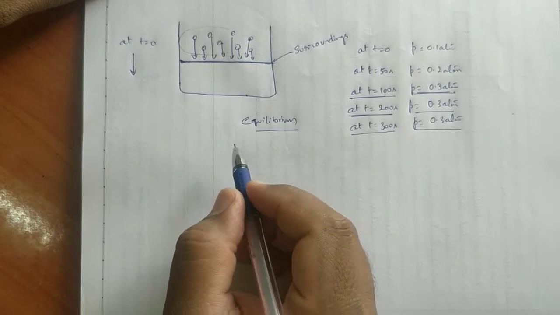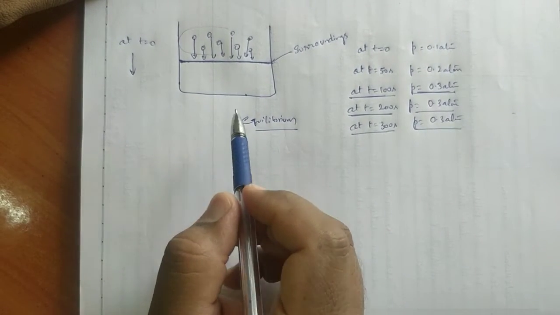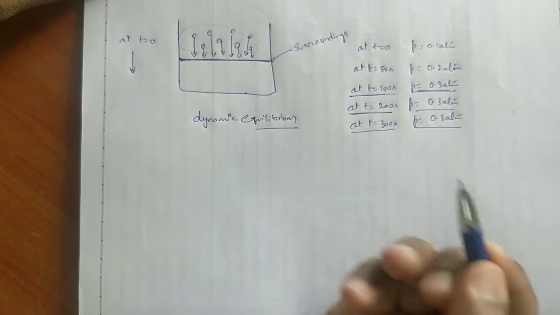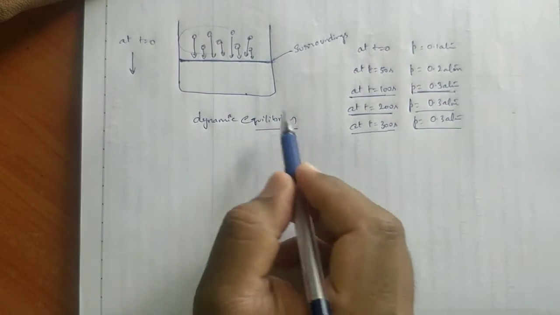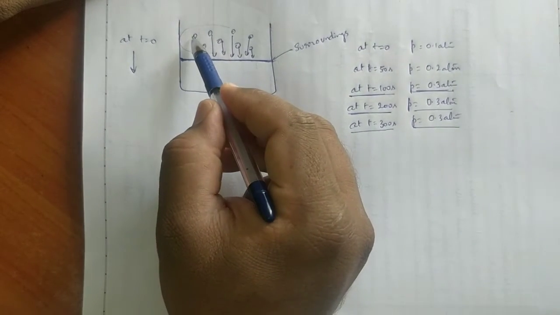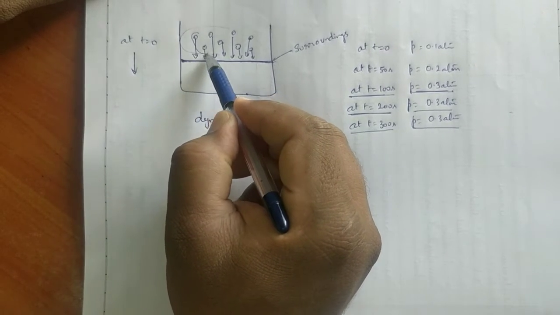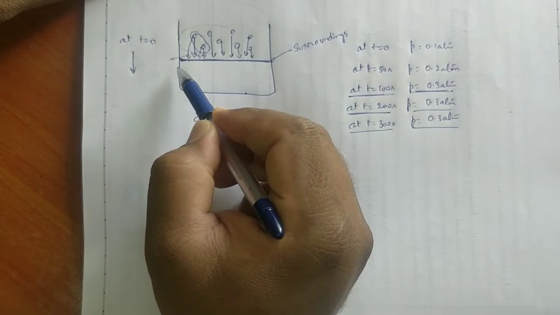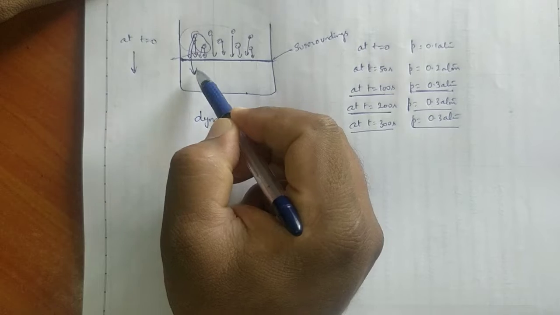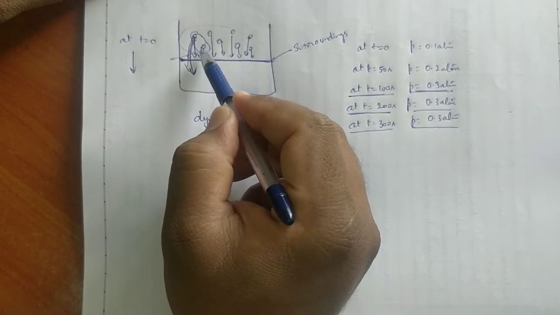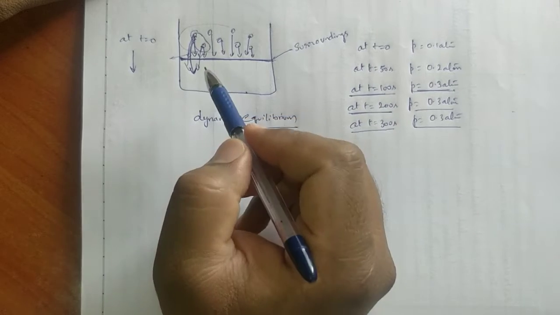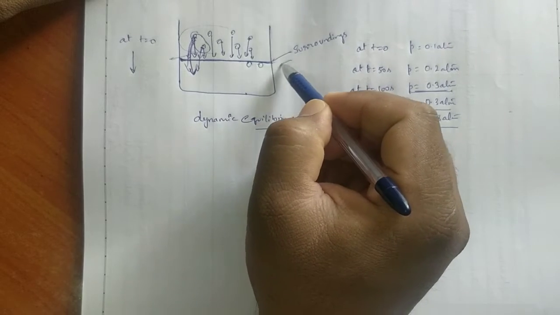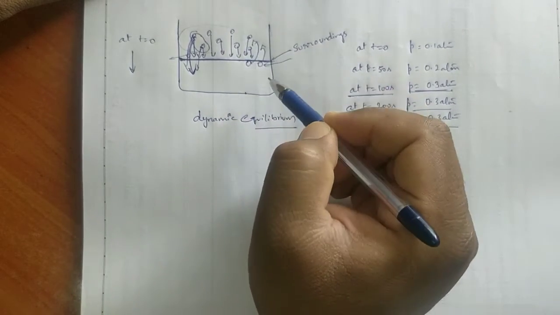The gaseous particles and liquid particles are said to be in equilibrium. That equilibrium is called dynamic equilibrium, because at that equilibrium condition, some particles of gas, let us consider 2 particles of gas, hit the walls of the container, release energy, and are converted to liquid state. At the same time, elsewhere, 2 particles of liquid get energy from the surroundings and change to gas state.